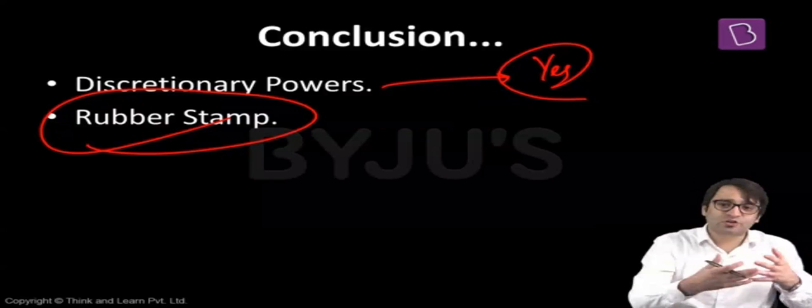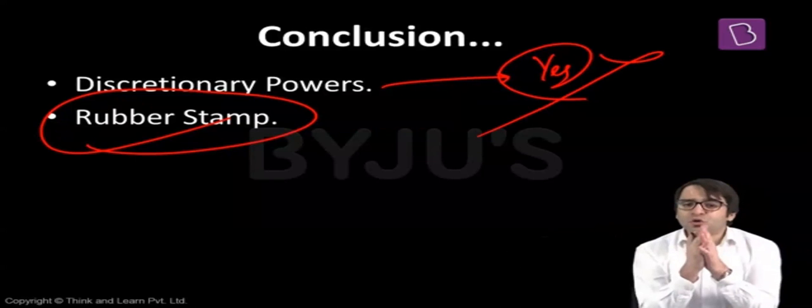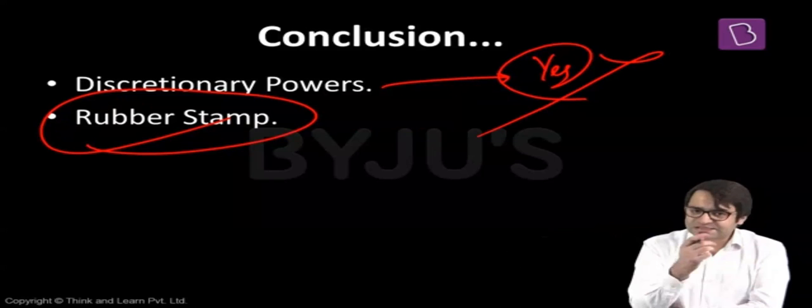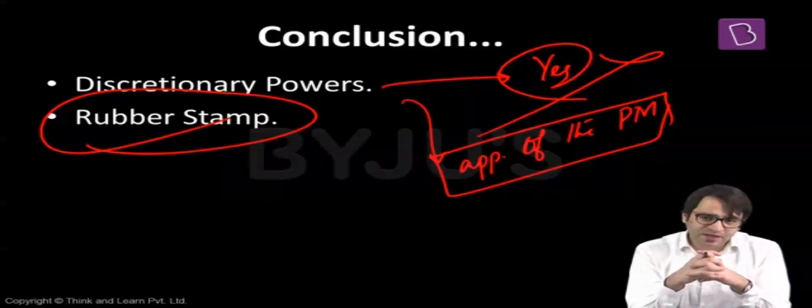Can the President of India have discretionary powers? That means, can the President do anything without the aid and advice of the Prime Minister and the Council of Ministers? No. That means there are no discretionary powers available with the President of India, except one. What is that discretionary power? Appointment of the Prime Minister himself. This is the only discretionary power available with the President of India.